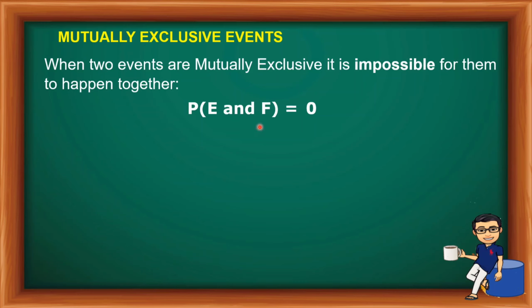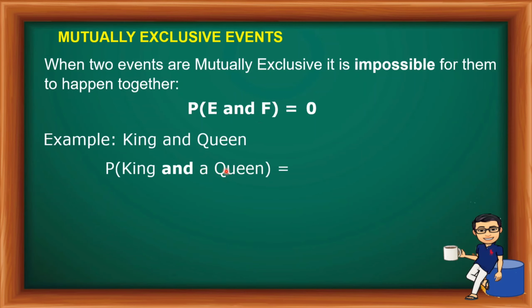Kasi for instance, you pick a card and ibig sabihin sabay at isa lang naman ang ipipick. So hindi pwedeng sabay mong makuha ang same na nakalagay sa card. So hindi pwedeng king and queen. So kaya pag "and" ang example, so the probability of king and a queen, 0 yung sagot. Because again, that is impossible to happen.